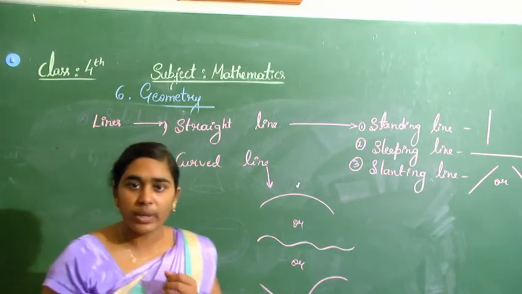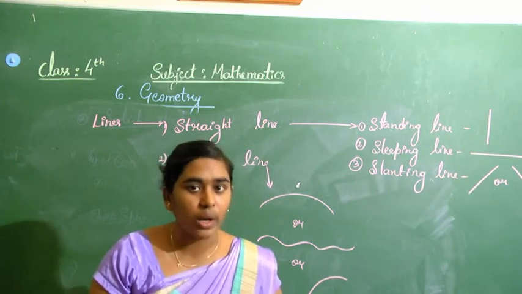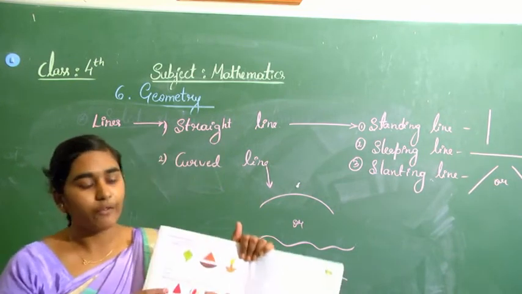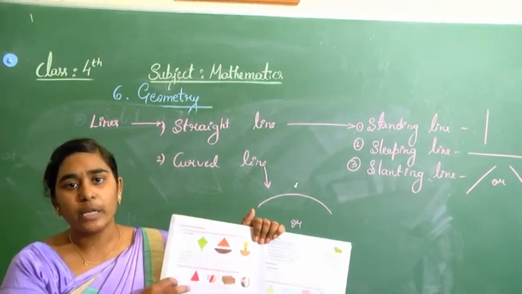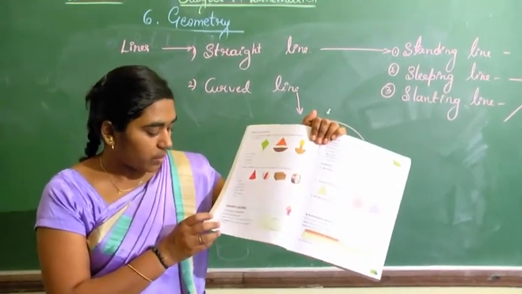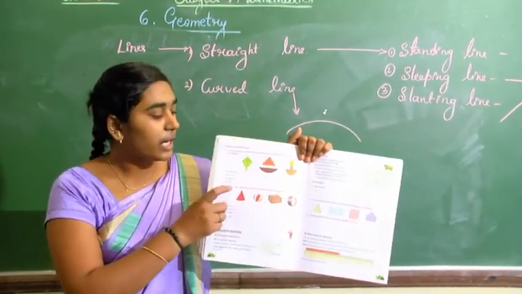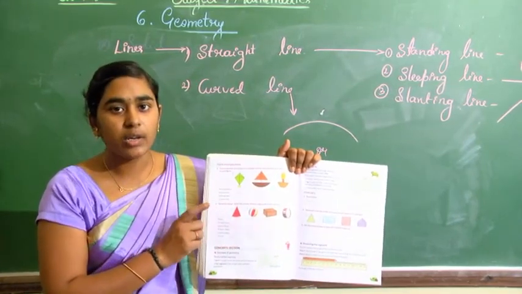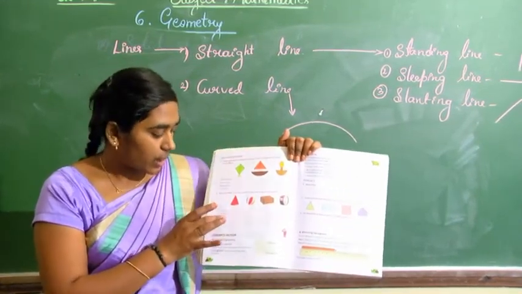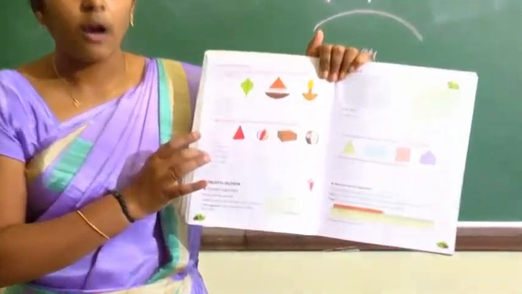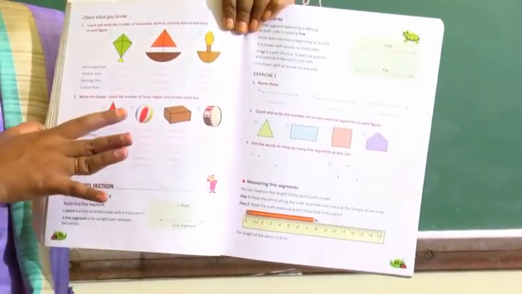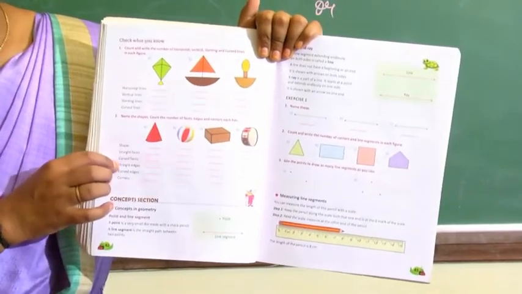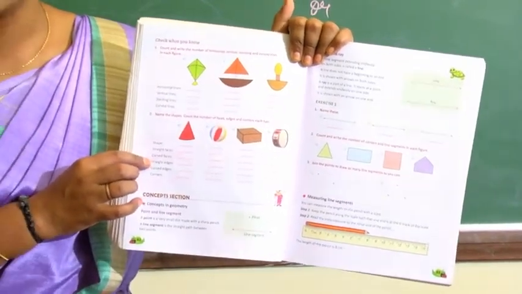Now these are the topics you have learned, and we have recalled. One work for you today is you have to solve. Check what you know is there in the textbook on page number 82. You need to identify straight line, curved line and slanting line, and also the shapes. How many straight faces, curved faces, identify the pictures and finish it. Okay, this is the work I will give you for today.